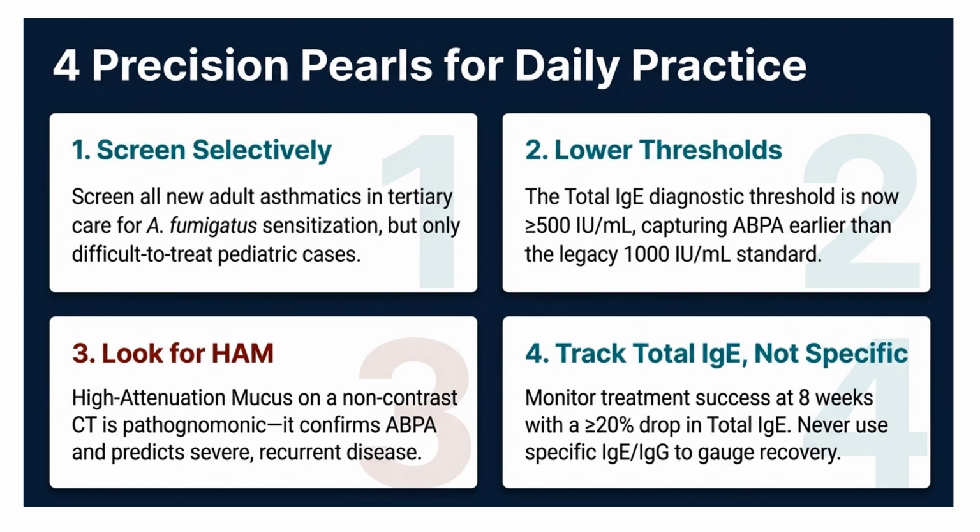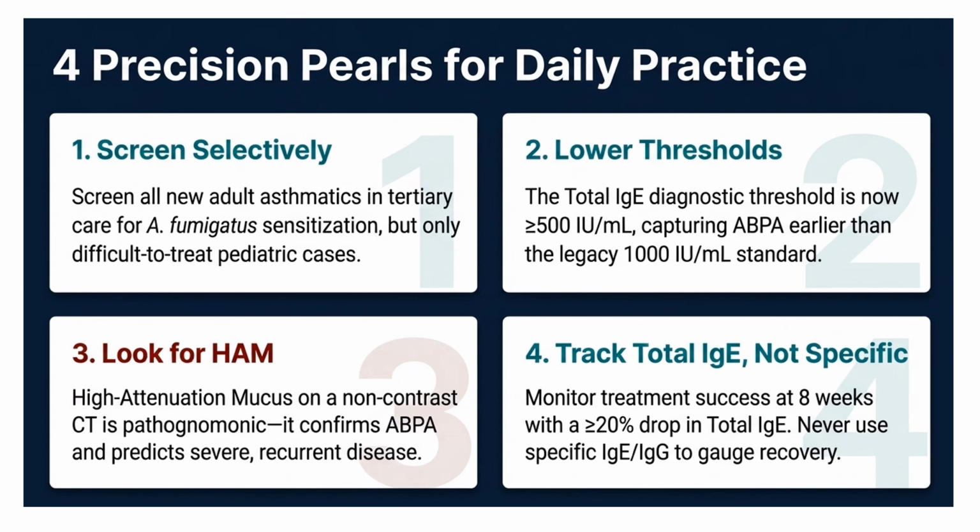So, very important pearls for our daily practice about ABPA or ABPM according to the new guideline. This is a summary. First, screen patients selectively: screen all new adult-onset asthmatic patients, but in the pediatric population, screen difficult-to-treat pediatric asthma cases. Second, lower thresholds: the diagnostic total IgE is now more than 500. In the past it was 1000, now it is reduced to 500. That will capture ABPA very early and it can be managed very easily.